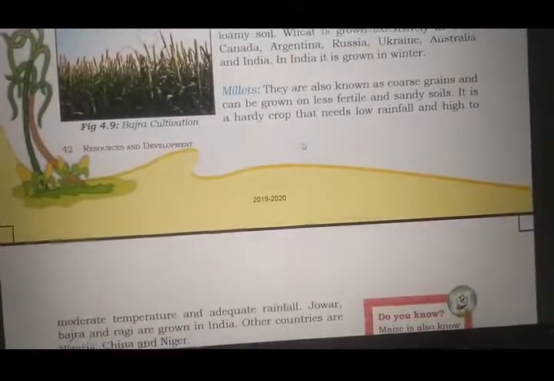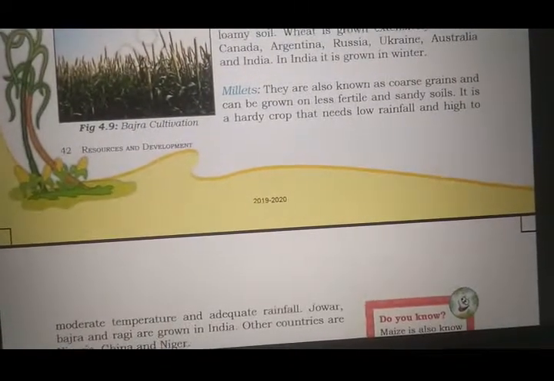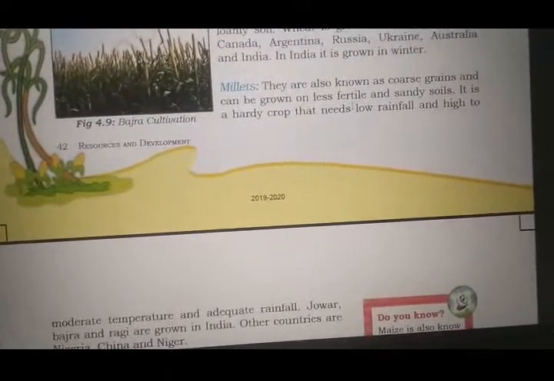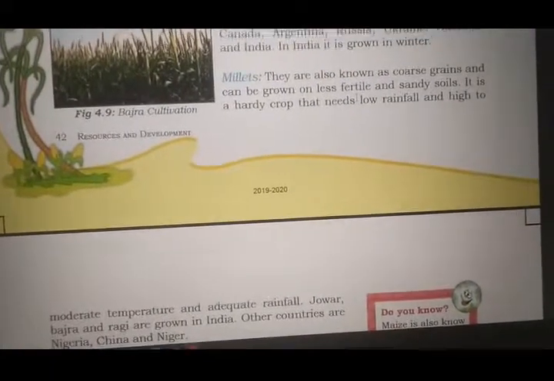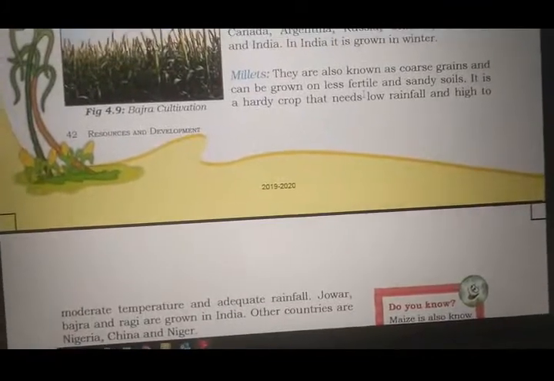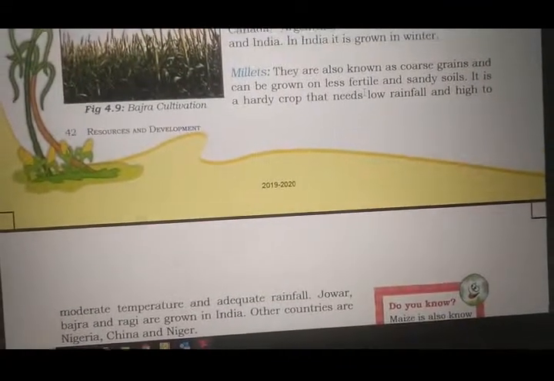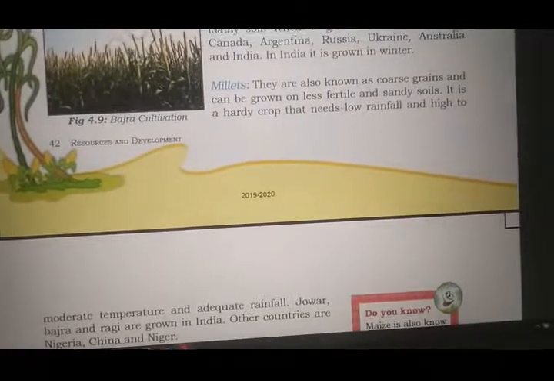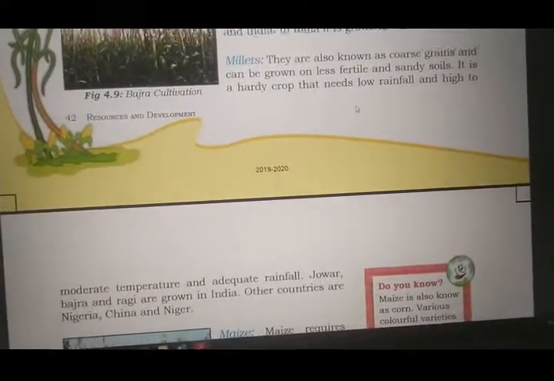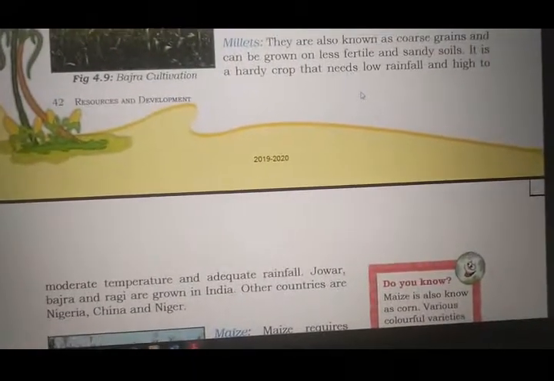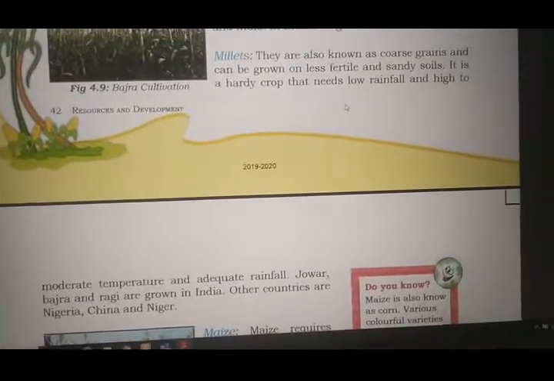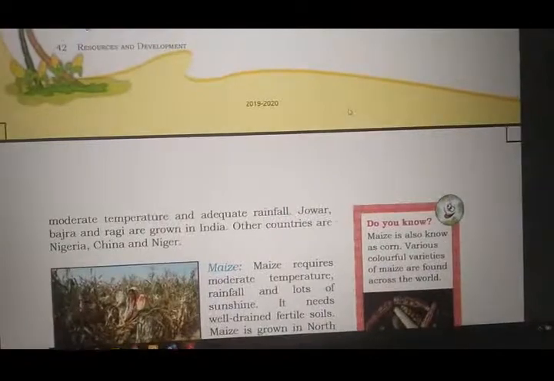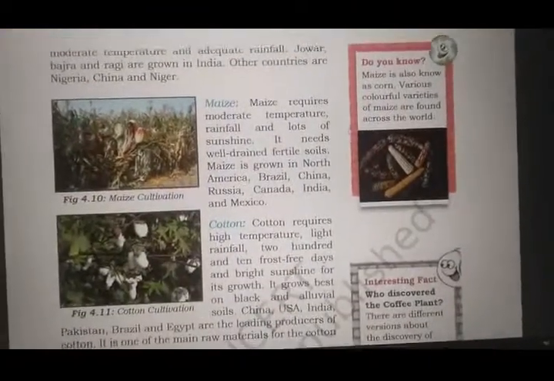The next we have is millets. They are also known as coarse grains and can be grown on less fertile and sandy soil. So it does not need a very extreme type of soil. It is a hardy crop that needs low rainfall, high to moderate temperature and adequate rainfall. Low rainfall is also fine for it, high to moderate temperature is good, and normal adequate rainfall.